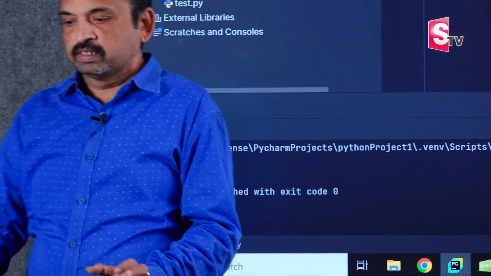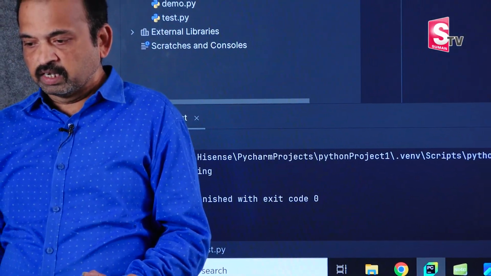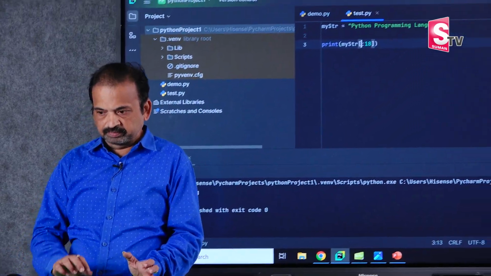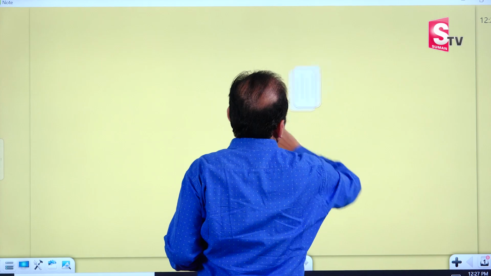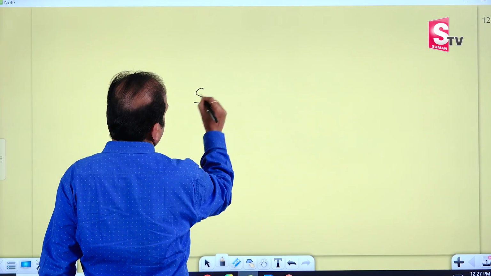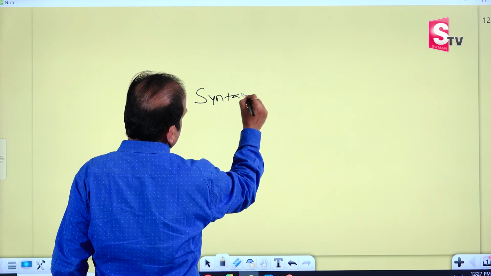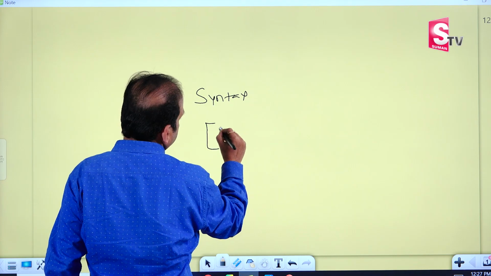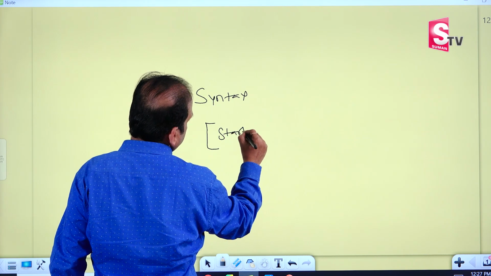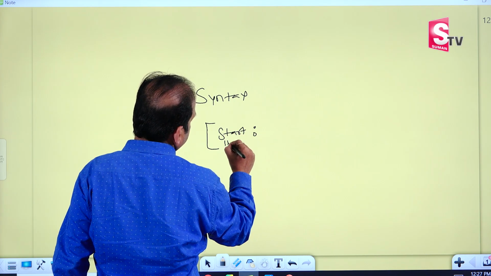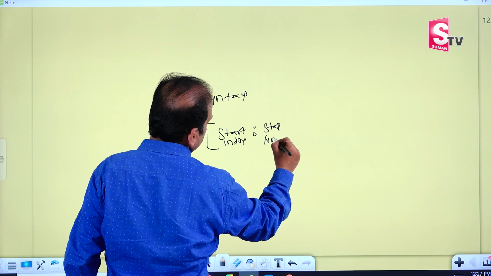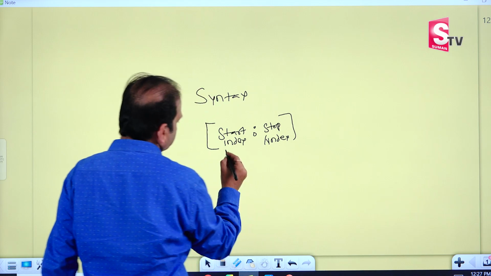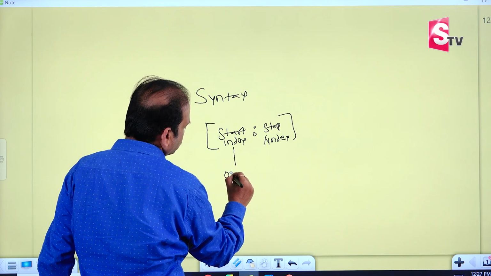For example, I will remove this 6, again I will repeat the syntax for slicing. Square bracket notation, start index and stop index. So both are optional, it is not compulsory, both are optional.